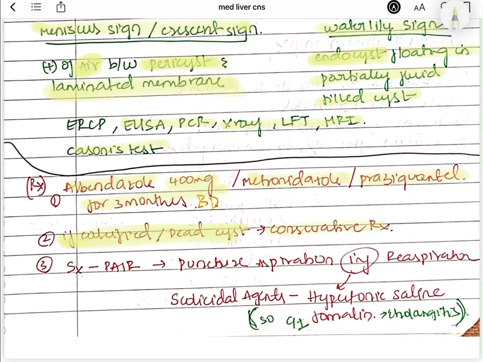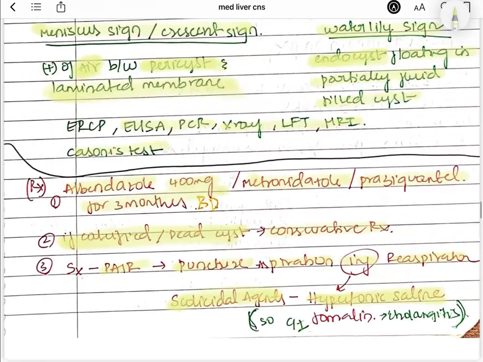And the surgery you will do in case of hydatid cyst is PAIR surgery. What do you mean by PAIR surgery? It is puncture, aspiration, injection, reaspiration. So you puncture and then you aspirate the content, that means the hydatid fluid, and then you inject scolicidal agents, because this endocyst will be having scolices, right? So it will be having the heads of these future worms. So to kill that, we will inject scolicidal agents like hypertonic saline, and then again you will reaspirate till you find the clear fluid. So this is the PAIR surgery.